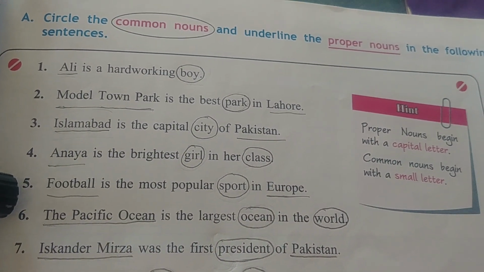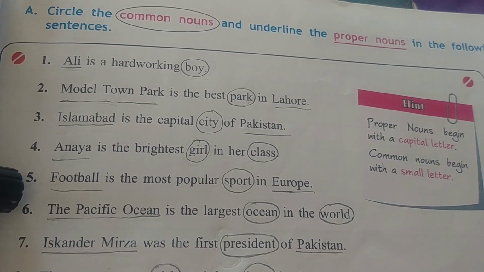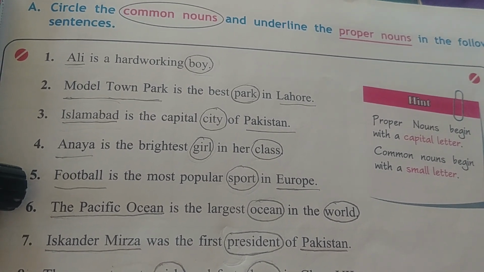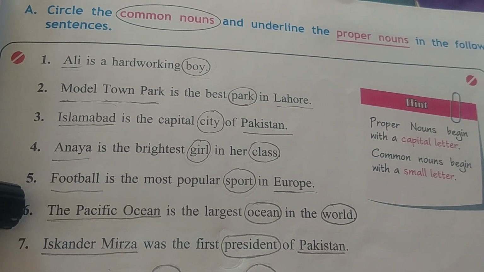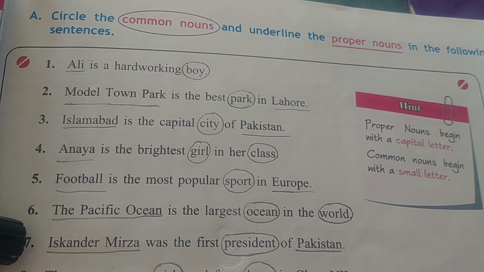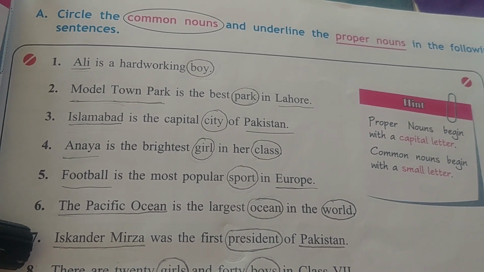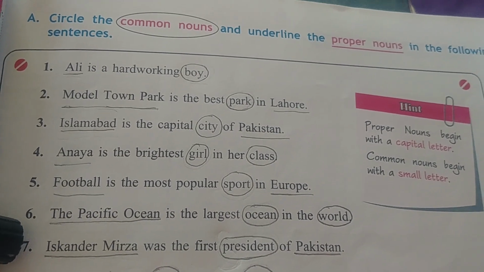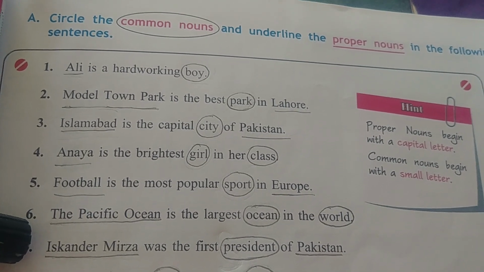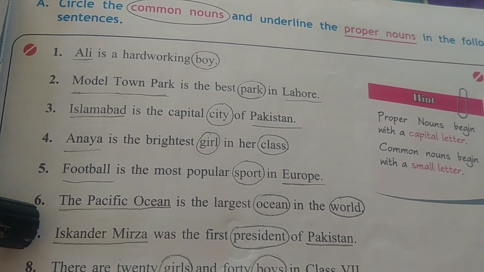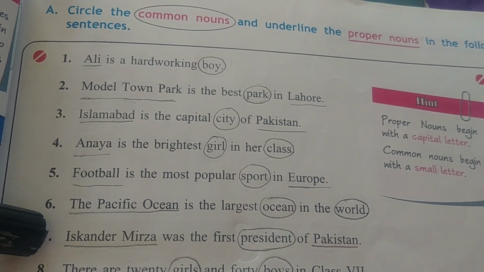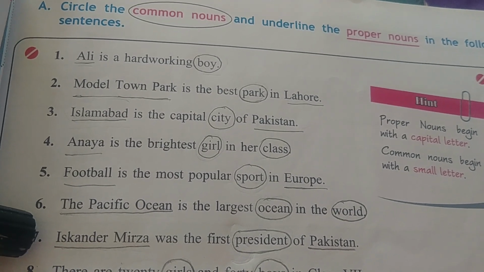Number 5, football is the most popular sport in Europe. Europe and football, these are special, so we will underline this, it's a proper noun, and sport is common, we will circle this. Number 6, the Pacific Ocean is the largest ocean in the world. The Pacific is written with capital letters, which indicates a proper noun, so we will underline this. Ocean, again, is a common noun, so we will circle, and world is also common, and we will circle that.